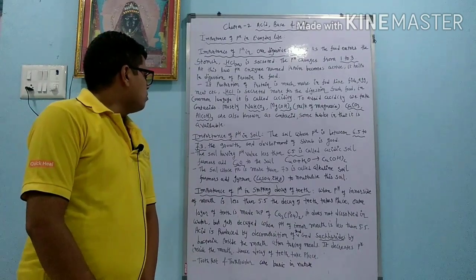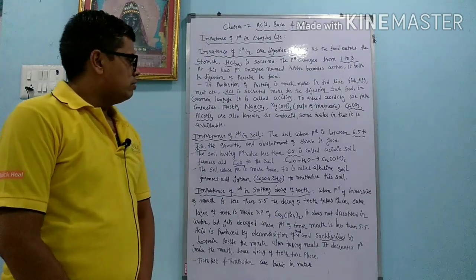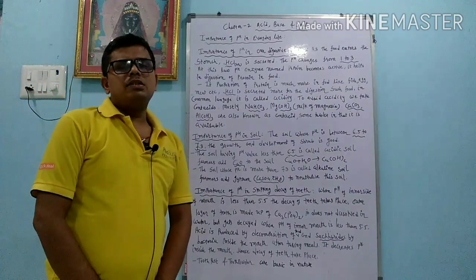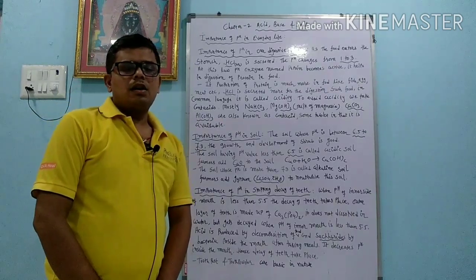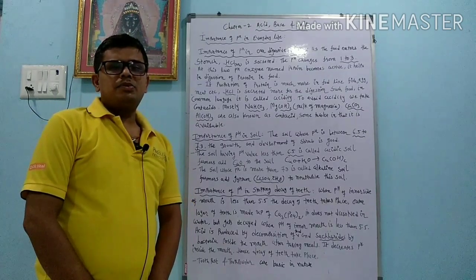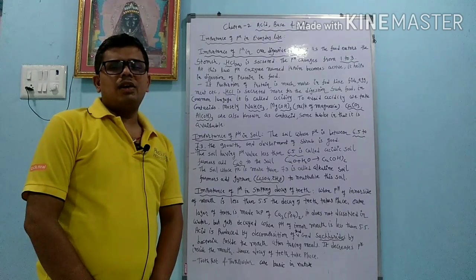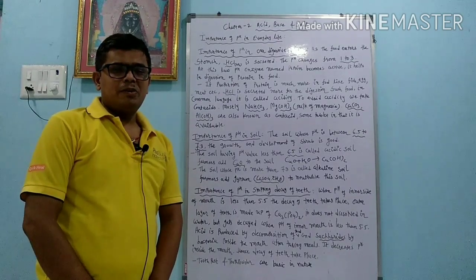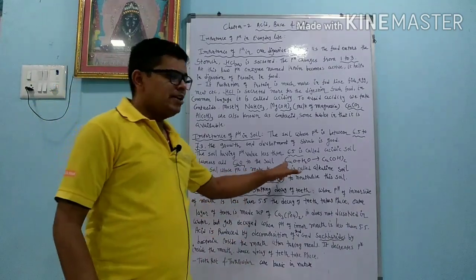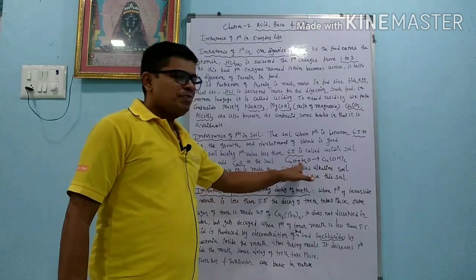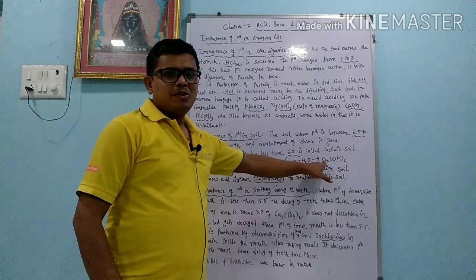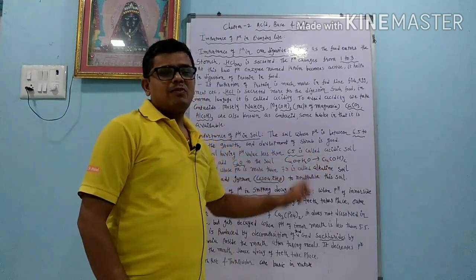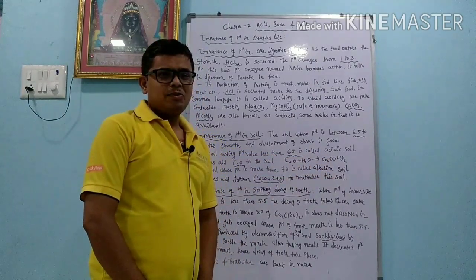Dear student, now we are going to learn the importance of pH in the soil. In soil whose pH is between 6.5 to 7.3, the growth of the shrub is ideal. But suppose the soil is acidic in nature, then the farmer adds calcium oxide. Calcium oxide is also known as quicklime. When calcium oxide is added, water and moisture are already present in the soil, so it makes calcium hydroxide. This calcium hydroxide reacts with the acidity of the soil, so we can remove the acidity of the soil.